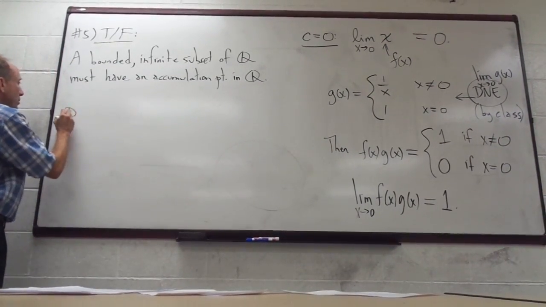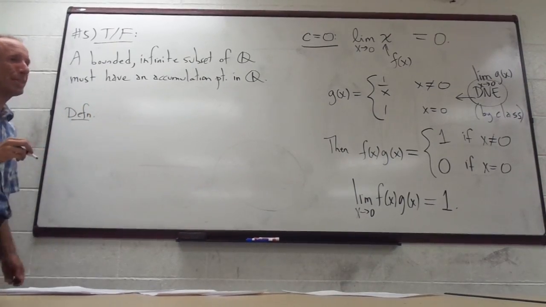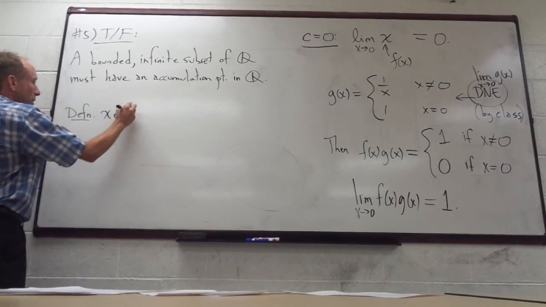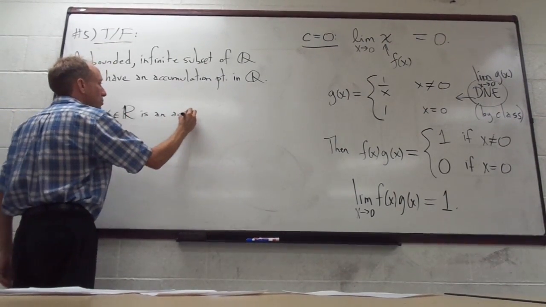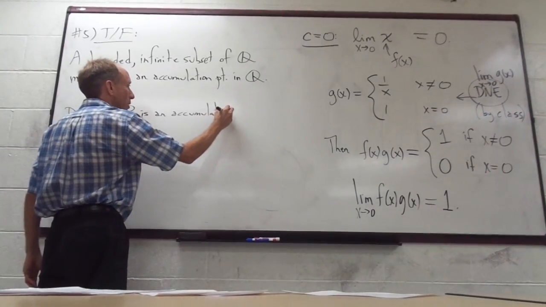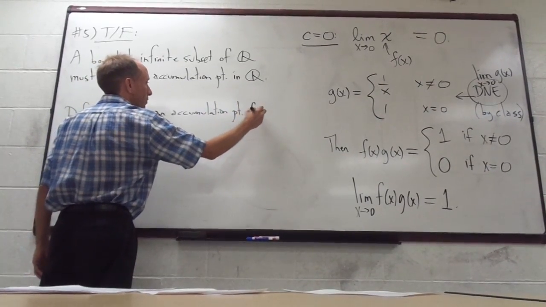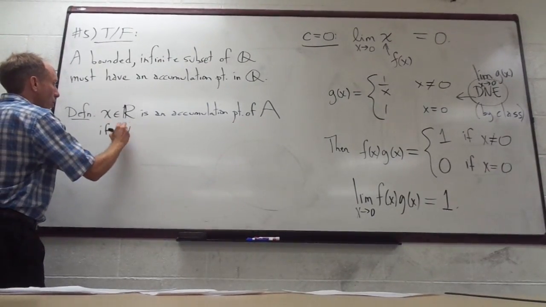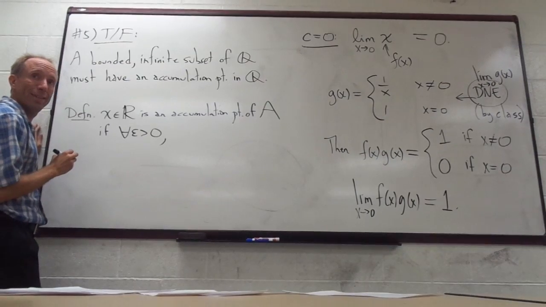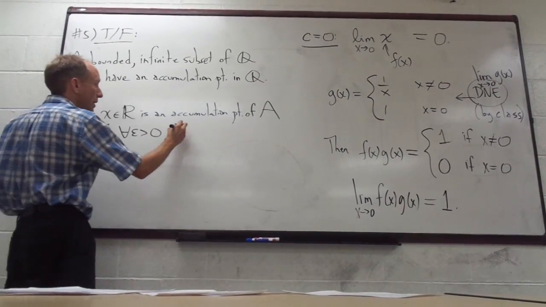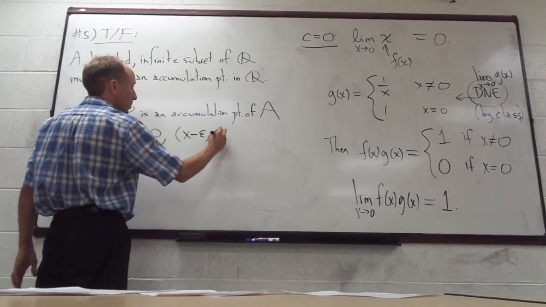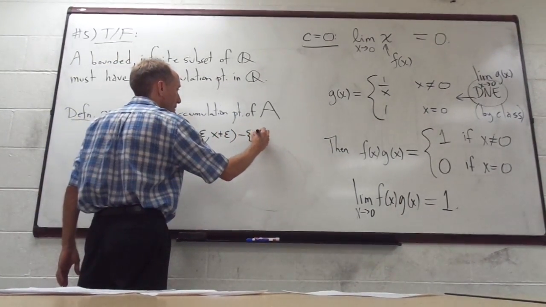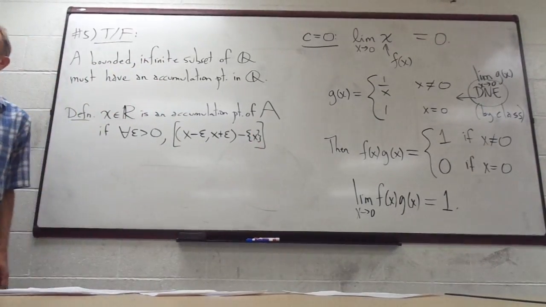I'm going to start by reminding you the definition of an accumulation point, because I always think that's good to review. So x, an element of the real numbers, is an accumulation point of some set A if, for all epsilon greater than 0, we take the neighborhood x minus epsilon to x plus epsilon, and we subtract x from that, so we take x out of that neighborhood, it's like a punctured interval.